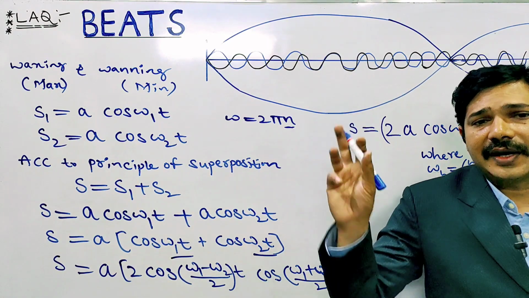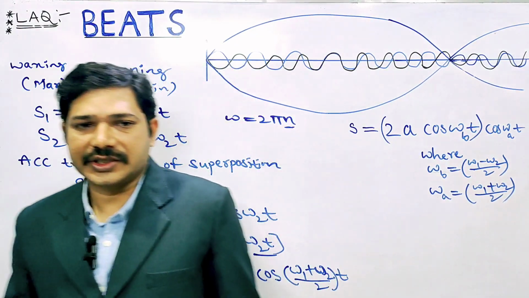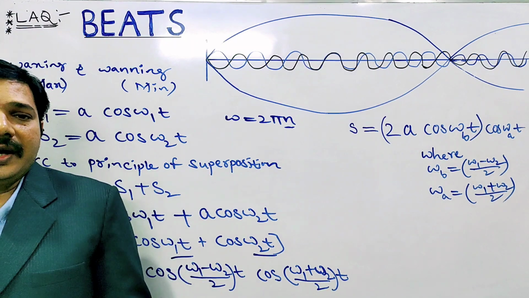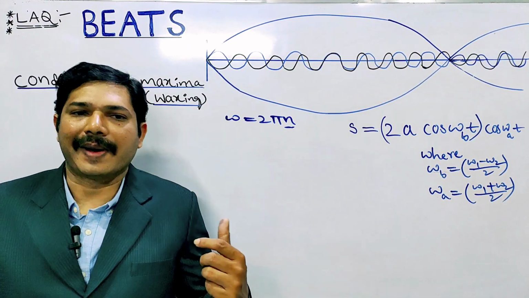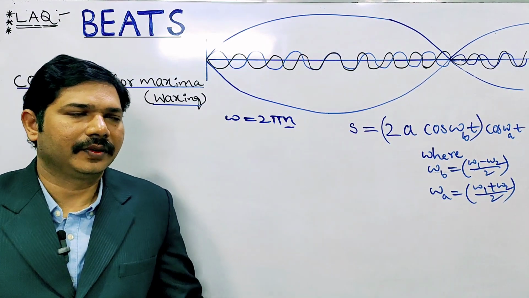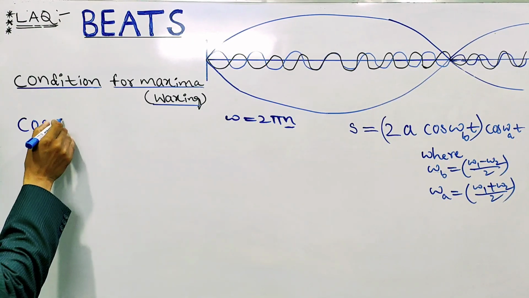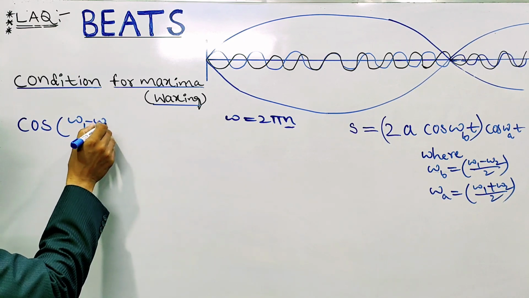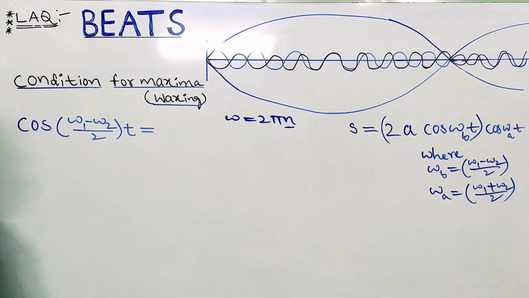Now we have to derive the conditions for maxima and the conditions for minima. For the condition for maxima, we know omega is 2 pi n, so from cos of (omega 1 minus omega 2) by 2 into t, if it is maxima, we can take it as equal to what?